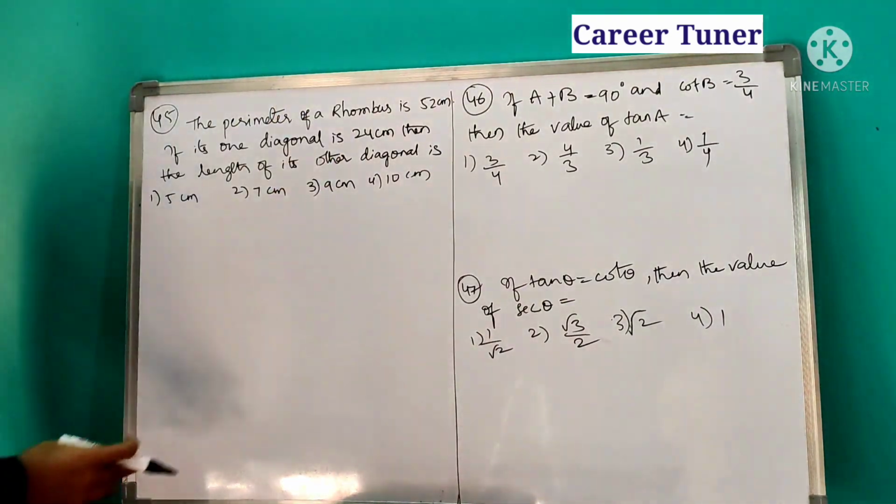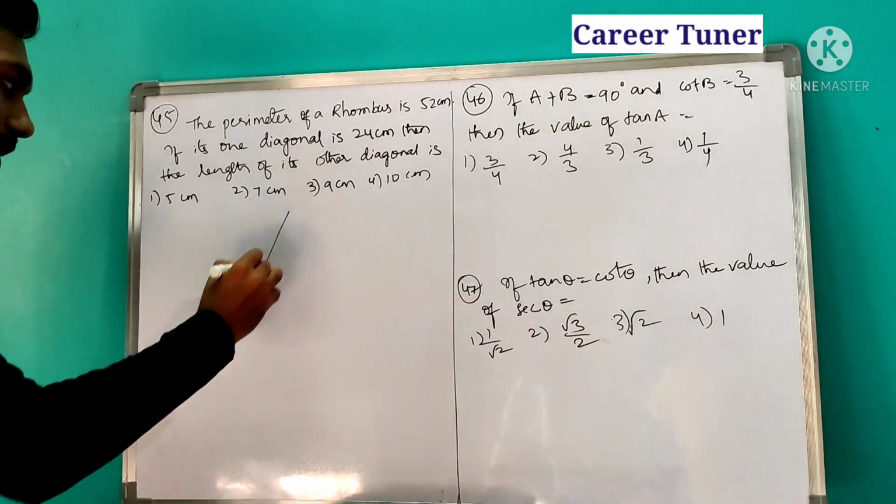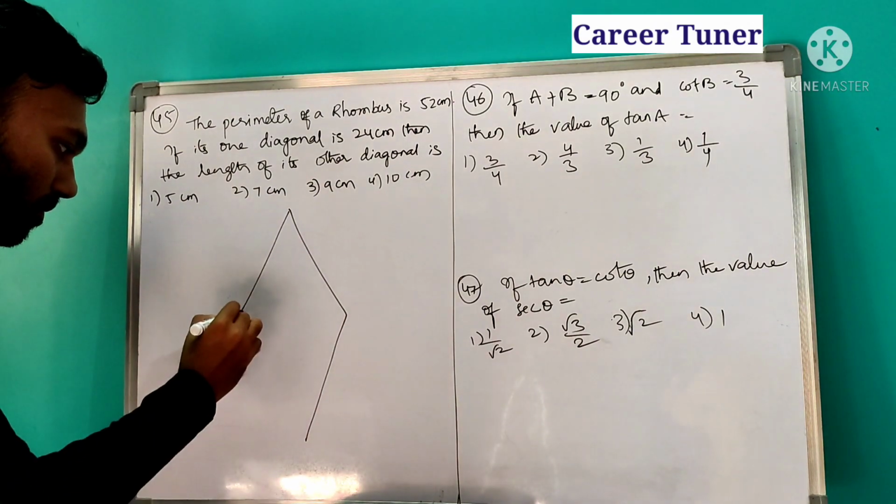The perimeter of a rhombus is 52 centimeters. If one diagonal is 24 centimeters, then the length of the other diagonal is. Now let us take a rhombus.